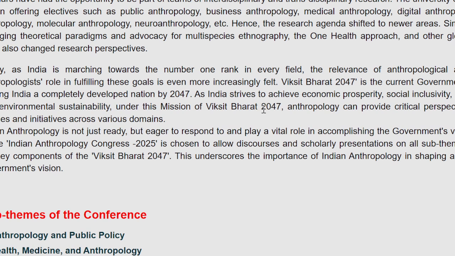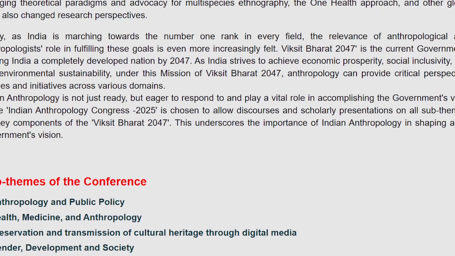As India strives to achieve economic prosperity, social inclusivity, cultural vibrancy, and environmental sustainability under this mission of the 2040s and Viksit Bharat, anthropology can provide critical perspectives that inform policies and initiatives across various domains. So, Indian anthropology is not just ready, but eager to respond and play a vital role in accomplishing the government's vision. This is the important line. You can always use it, because these are ready-made points.